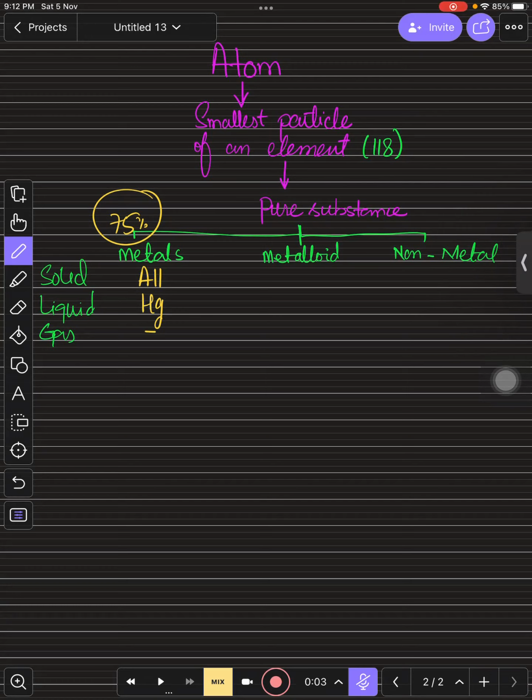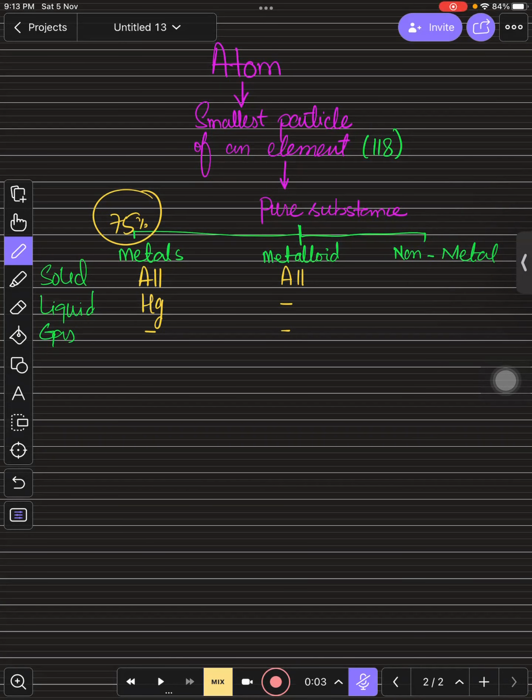And if you talk about metalloids, the metalloids are substances that have properties of both metals and non-metals. They have combined properties of metals and non-metals, right? There is no liquid metalloid. There is no gaseous metalloid. All the metalloids are solid.